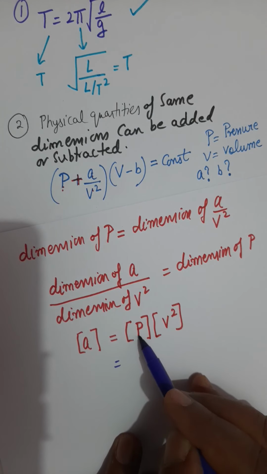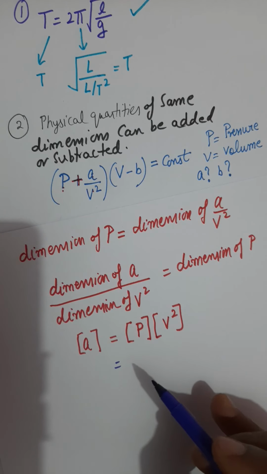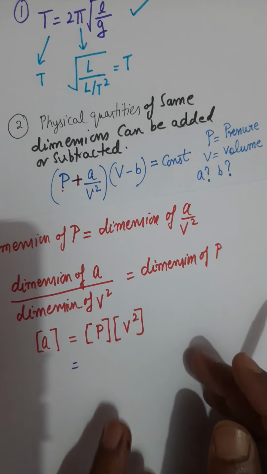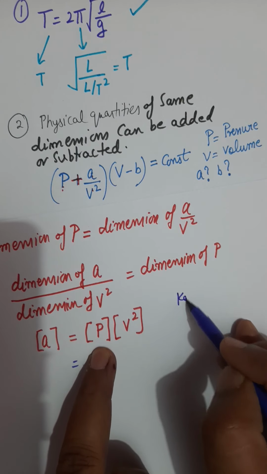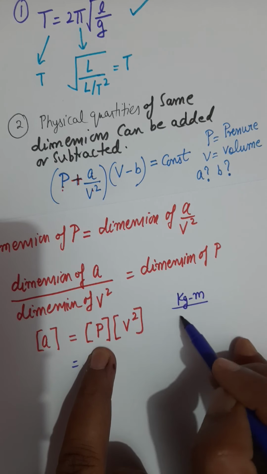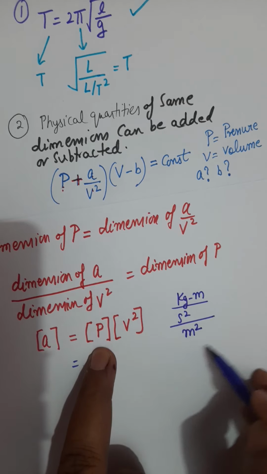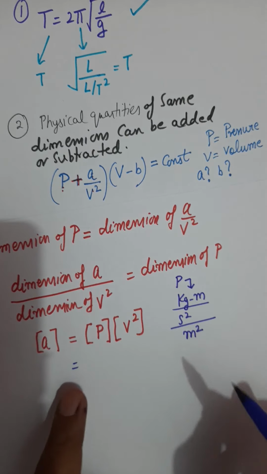So pressure is defined as force by area. Let me derive the dimension of pressure for you. Force is kilogram meter per second square, and divided by area, which is meter square. So this is the unit of pressure P. What is the dimension of pressure P?